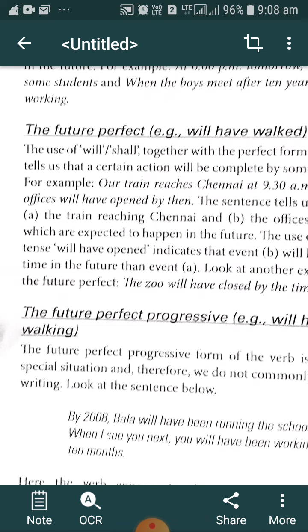Just as we have seen while discussing the present perfect tense. What is the use of present perfect tense? We have seen that when we are interested in the effect or relevance of a particular action at the present moment, and something is completed, we have done that whole action, if that action is perfect, that action is completed, we use present perfect tense.